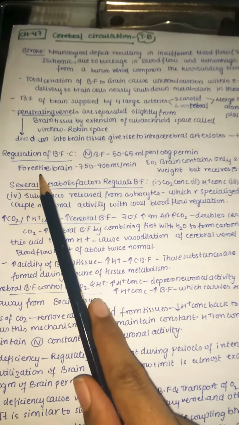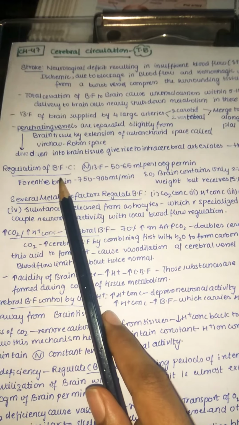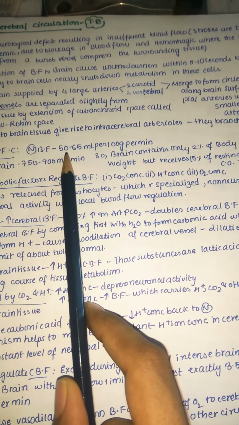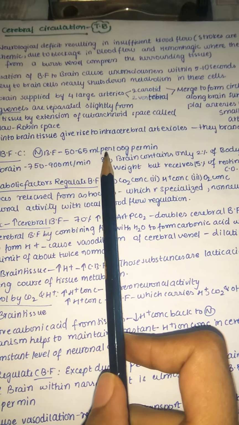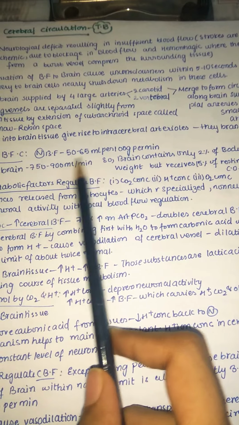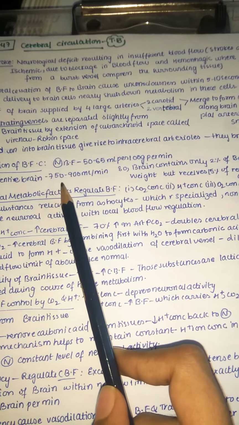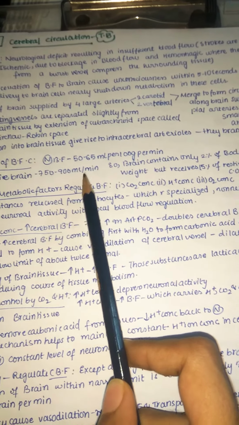Now let us see the regulation of blood flow, especially in the cerebral circulation. Let us see the cerebral blood flow control. The normal blood flow is about 50 to 65 milliliters per 100 grams per minute. For the entire brain, we normally need 750 to 900 milliliters per minute.